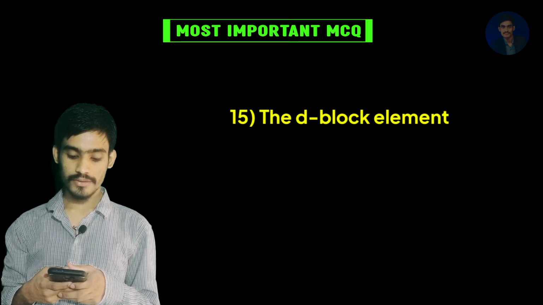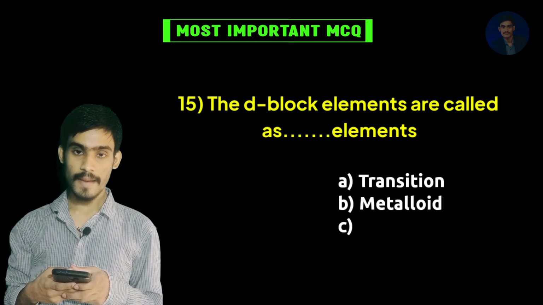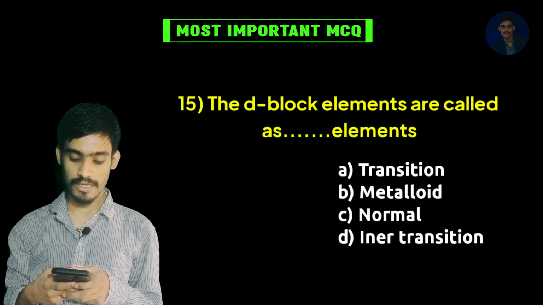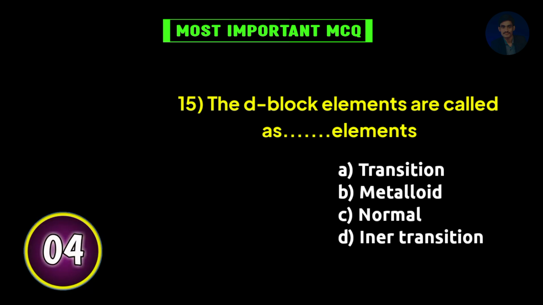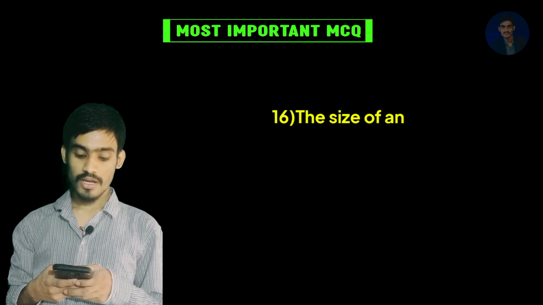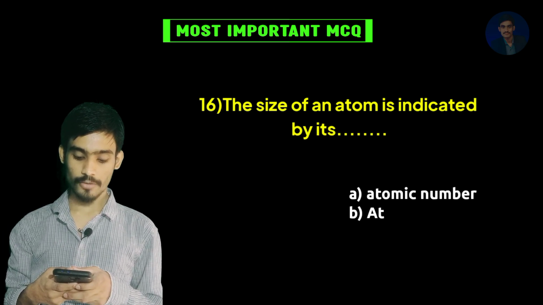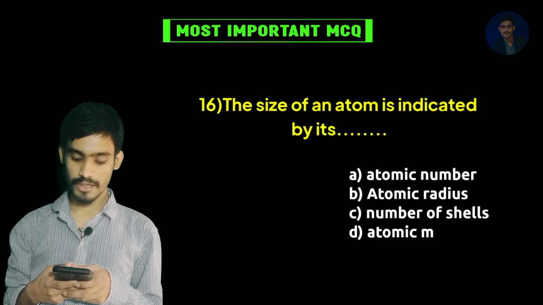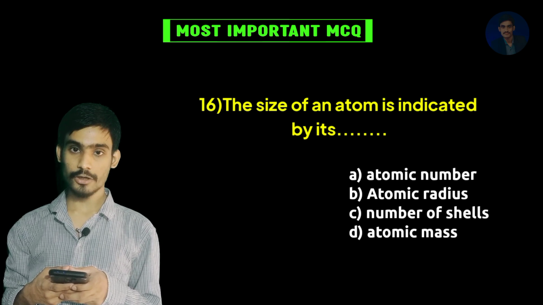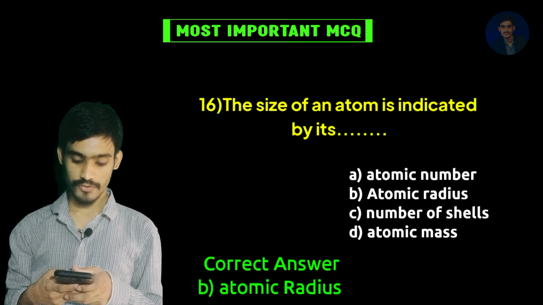Next question. The D block elements are called dash dash elements. A. Transition, B. Metalloid, C. Normal, D. Inner transition. Correct answer is transition elements. Next, the size of the atom is indicated by its: A. atomic number, B. atomic radius, C. number of shells, D. atomic mass. Correct answer is atomic radius.